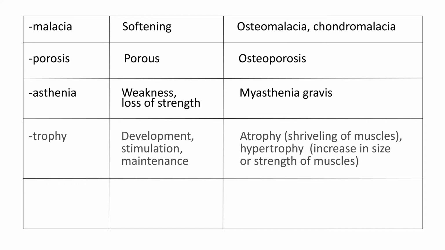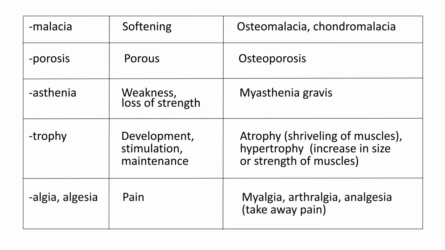Trophy means development or stimulation or maintenance. Algia means pain. So you can guess all the meanings of the words that I have given in the rightmost column.